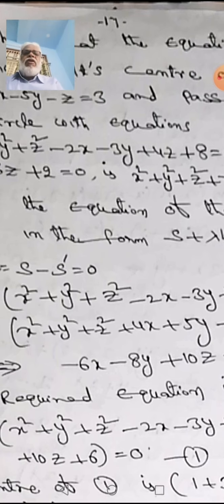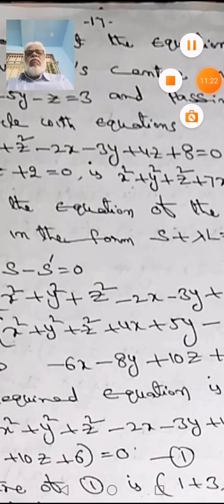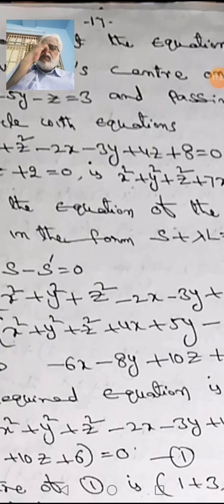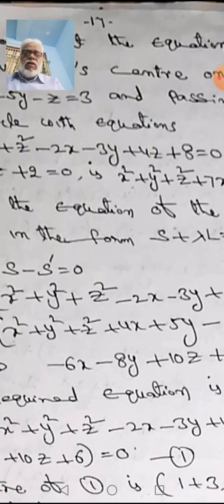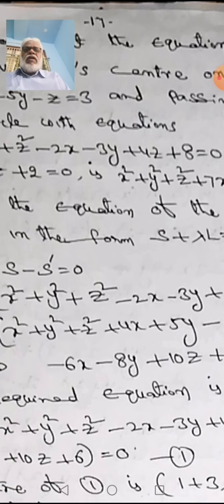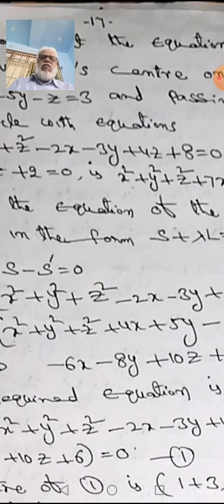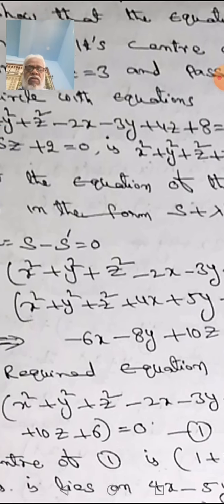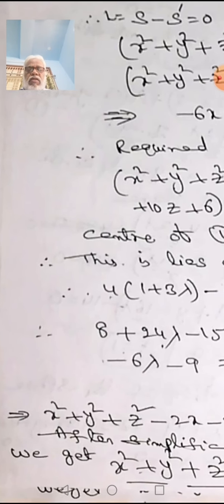Many times we have to find the equation of spheres that pass through given equations, pass through the center and intersect, and have a given radius, whatever it may be. Some conditions are given, then we find the value of lambda in S plus lambda L is equal to 0. We substitute that value, we get the equation.